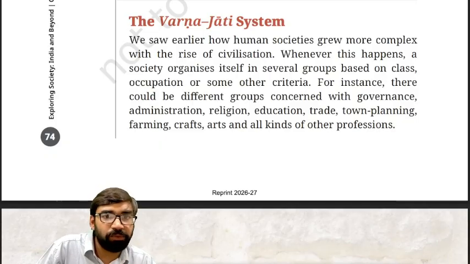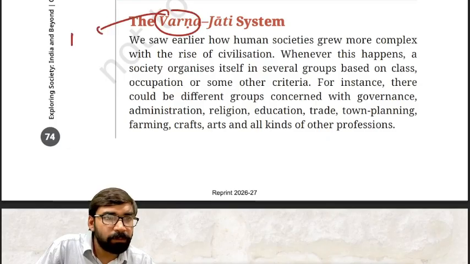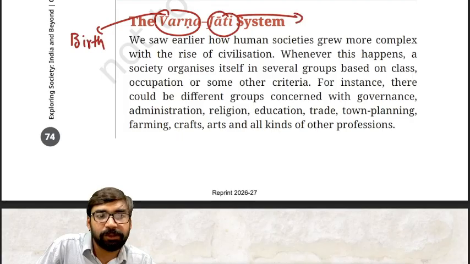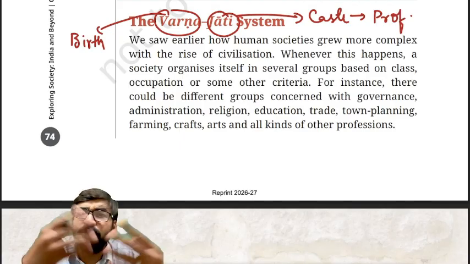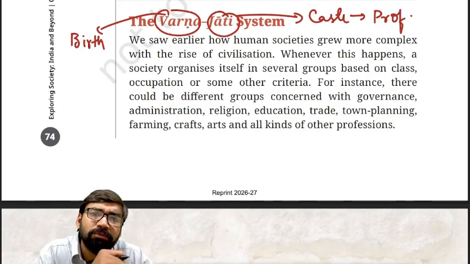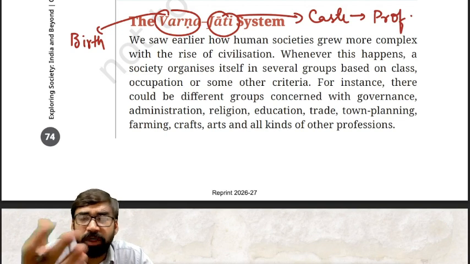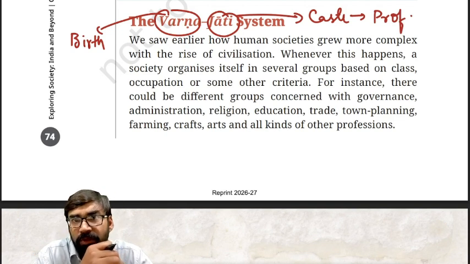First thing that we need to understand: Varna is based on birth, Jati or caste is based on profession. Like, your Varna can be Brahmin, but your profession, you are a shopkeeper. Clear? So that will become your caste.